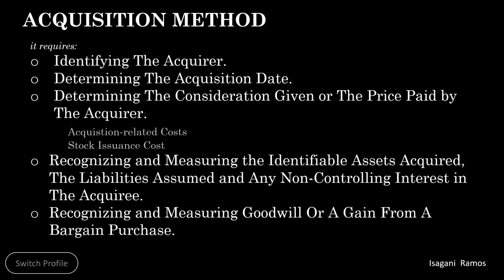Where this amount results in a deficiency, it is considered to be a bargain purchase gain and is recognized in profit or loss.